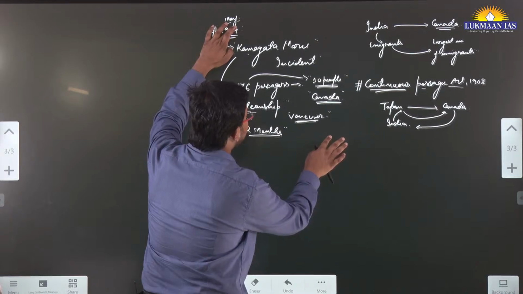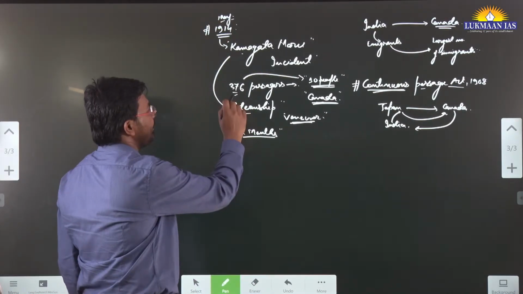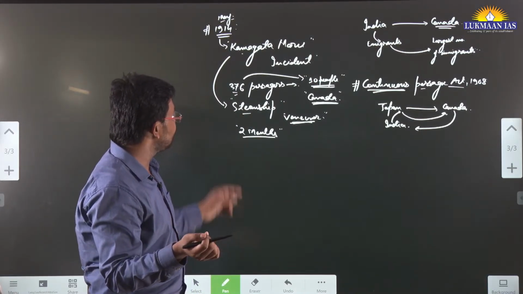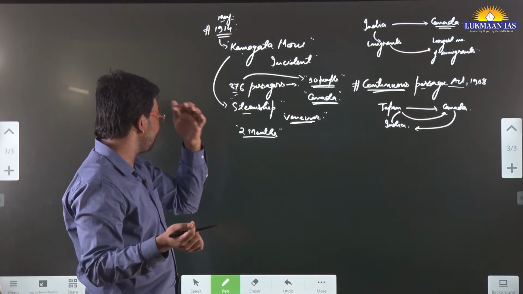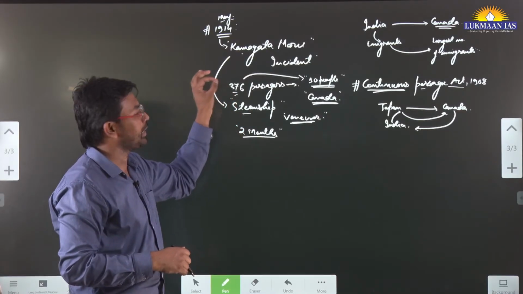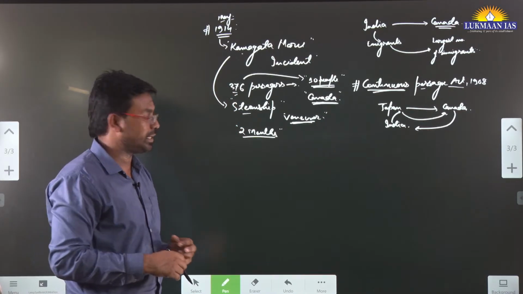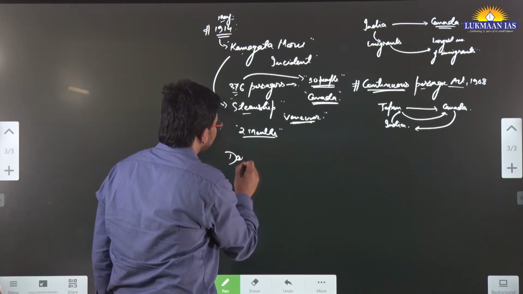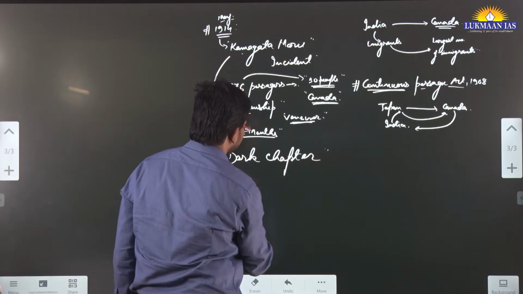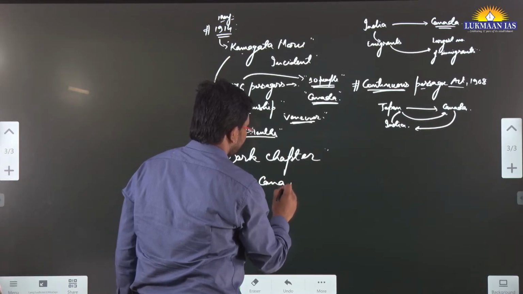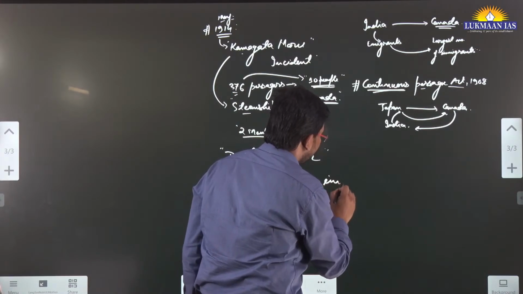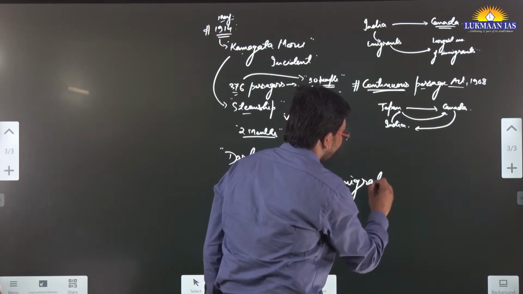The Britishers had a fight with those people. In this ship, many people were Punjabi, from India, and some were Muslim. When they arrived in India, they had a tussle with the British authorities, and many people died also. So this incident, known as the Komagata Maru incident, is a dark chapter in Canada's immigration policy. That's the thing.